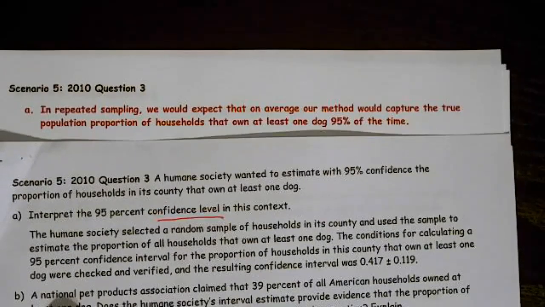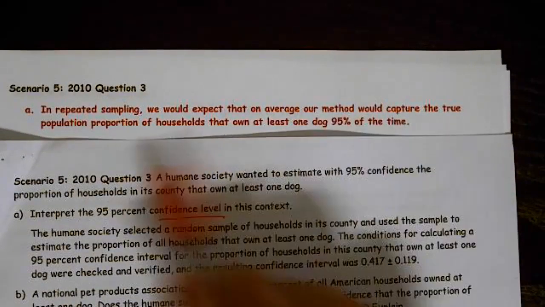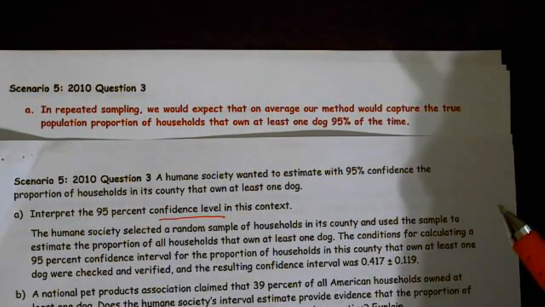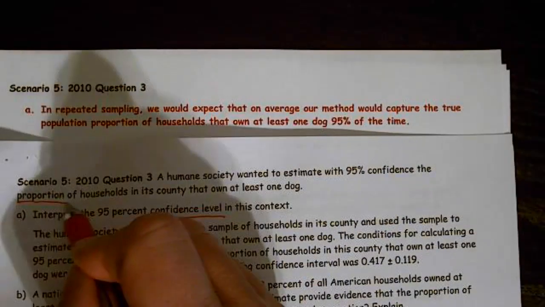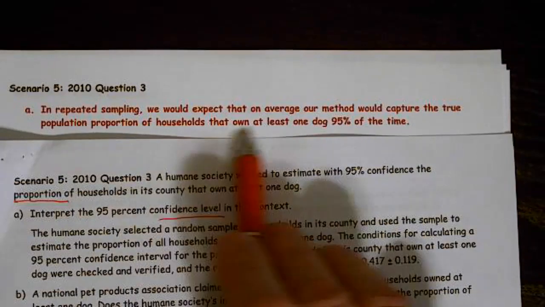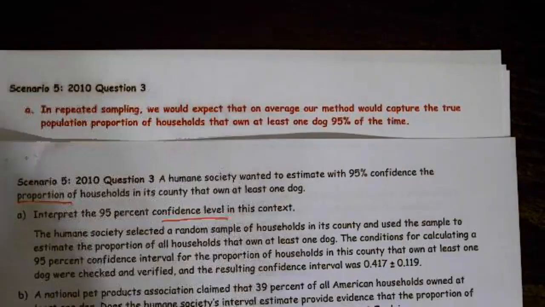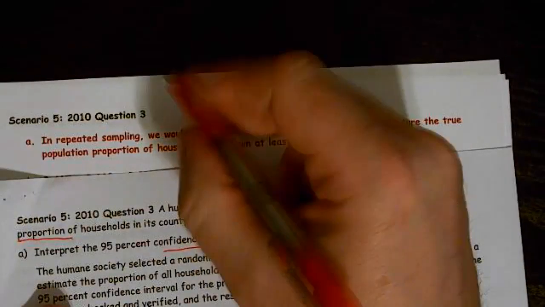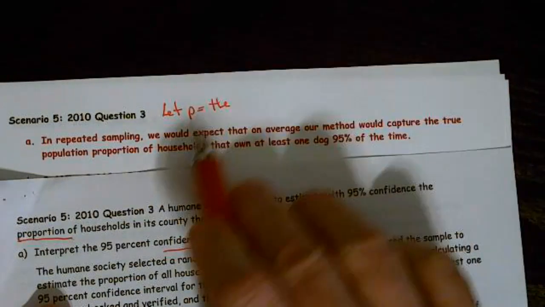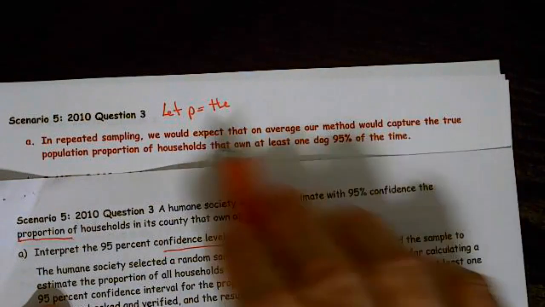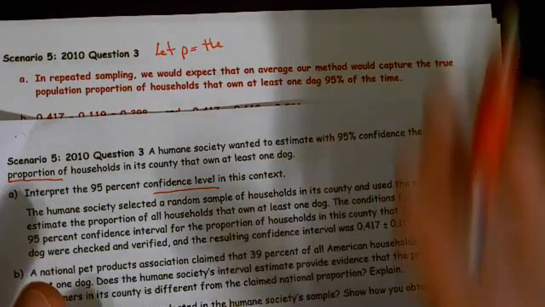In repeated sampling, we would expect that on average, our method would capture the true population proportion of households that own at least one dog 95% of the time. Sometimes it helps to define our p: let p equal the true population proportion of households that own at least one dog, because that's what we're stating here. Sometimes just doing the definition first might help, but it was not required.